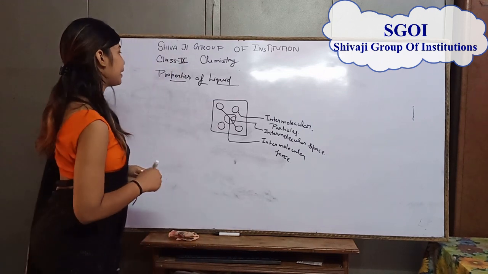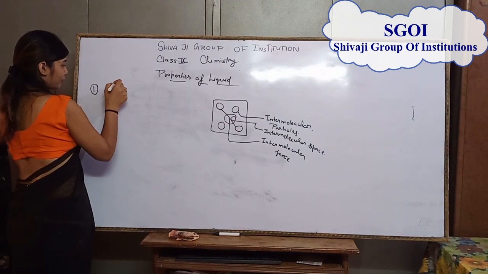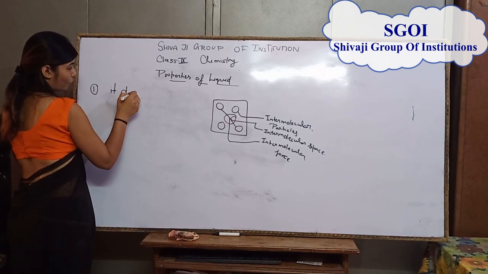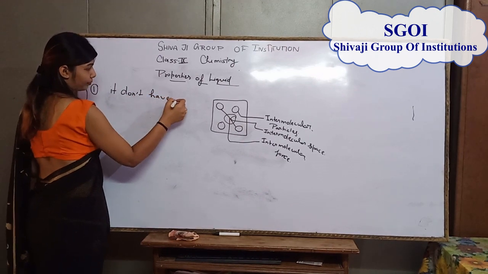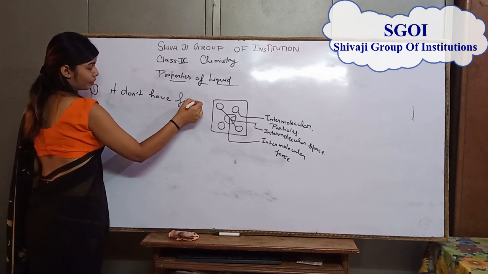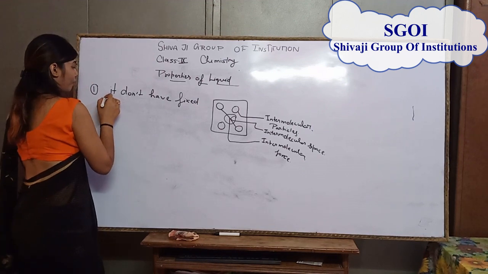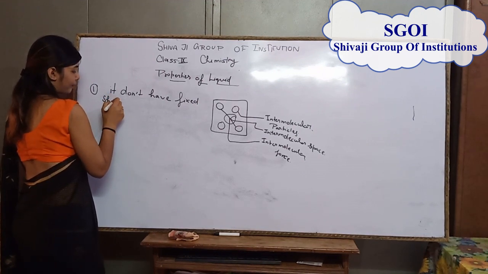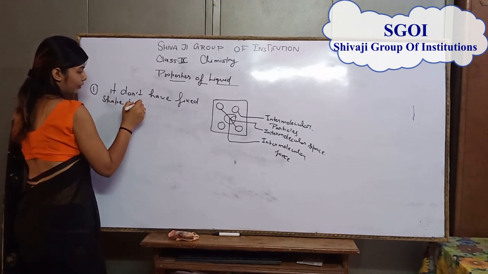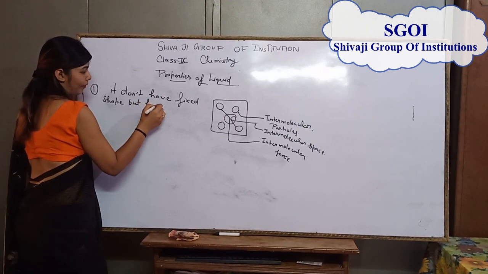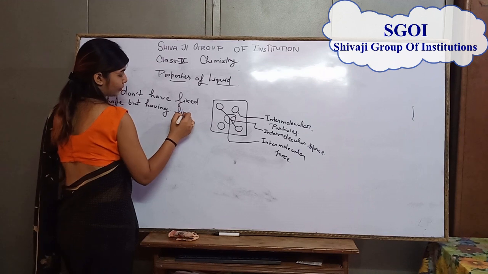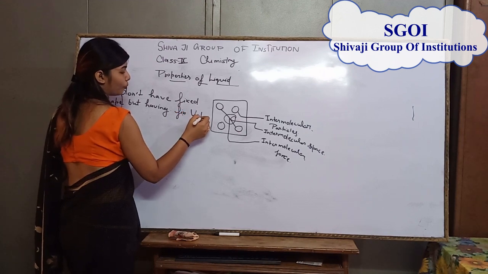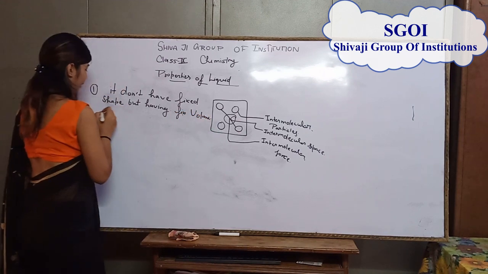That is why you can say that it doesn't have fixed shape but has fixed volume. Volume is a coverage area.